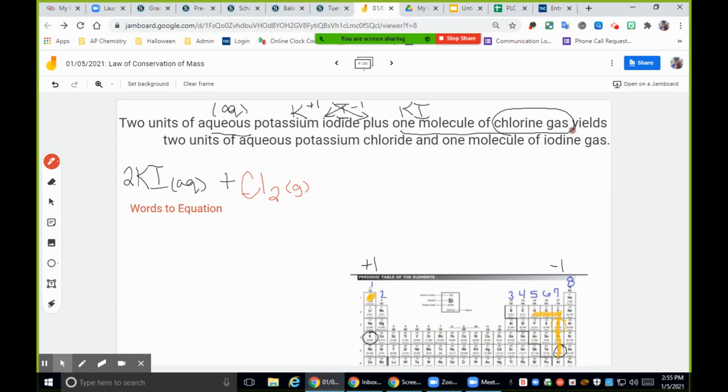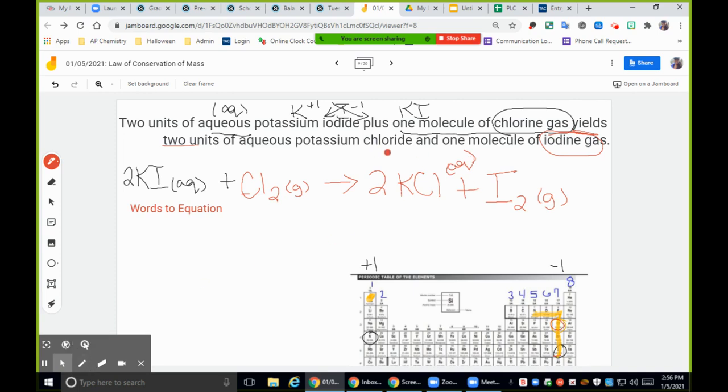Okay. And then we have the word yields. So that's your arrow. 2 units of aqueous potassium chloride. So chloride is up here. So once again, it's going to be that +1, -1. So we're going to say 2 units of potassium chloride and 1 molecule of now iodine gas. So iodine is down here as part of the diatomic 7. So we're going to have I2 with a G. And I forgot the aqueous on my potassium chloride. There you go. All right. So there's that little review. Once again, bringing words to the formulas. You got to be able to do them interchangeably, okay?